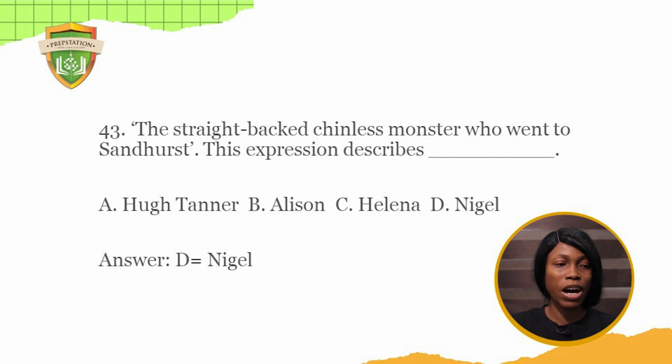The straight-backed chinless monster who went to Sandhurst. This expression describes A. Hugh Tanner, B. Alison, C. Helena, D. Nigel. The answer is Nigel. Nigel is Alison's brother. And the person who made this statement is actually Jimmy, because Jimmy made fun of Alison's family. He was always abusing members of her family. And this person being referred to was Nigel.